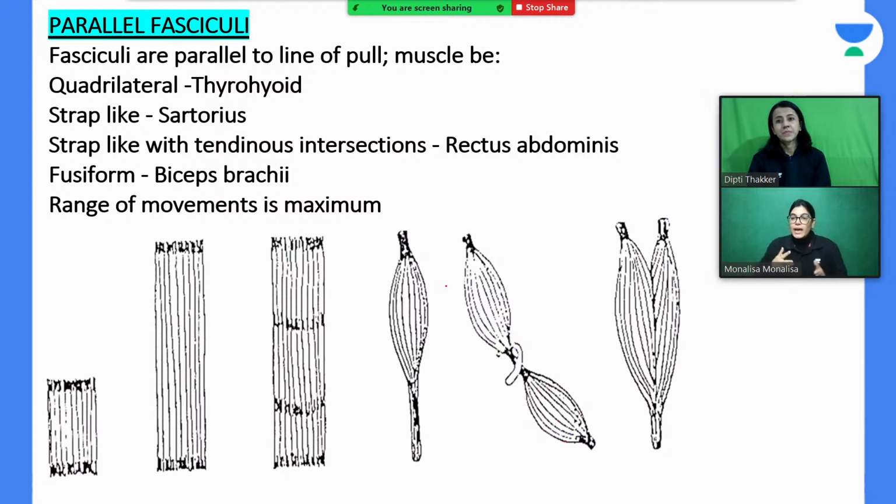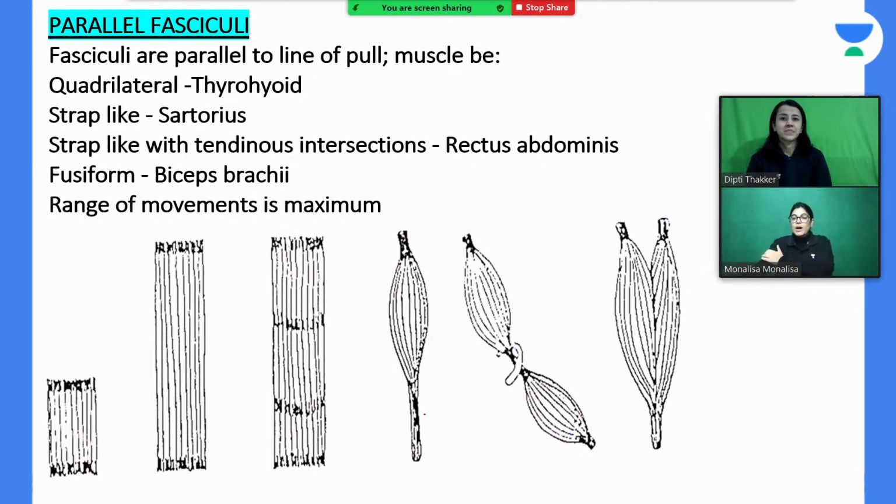Generally what happens? We dissect the skin, remove the superficial fascia, the deep fascia, then we see the muscle fibers and their arrangement. But the rectus abdominis muscle intersection can be visualized externally also if you are going to have a good pack muscle, six pack muscle. Okay, fusiform. Fusiform means you can see here in the diagram also, it's slightly elevated.